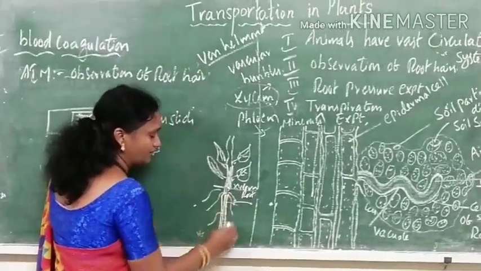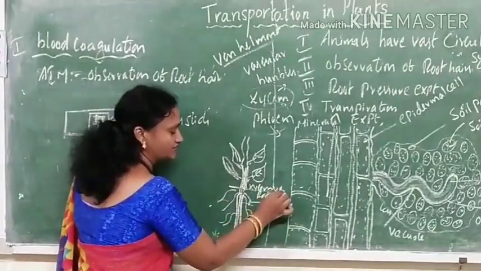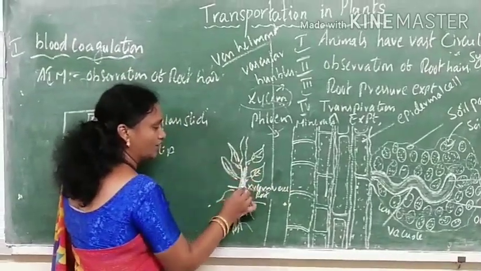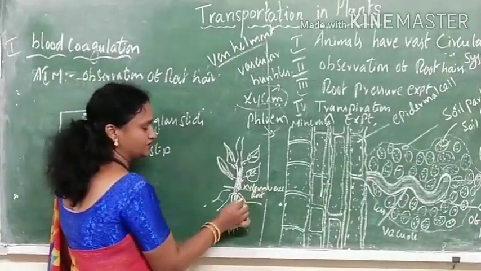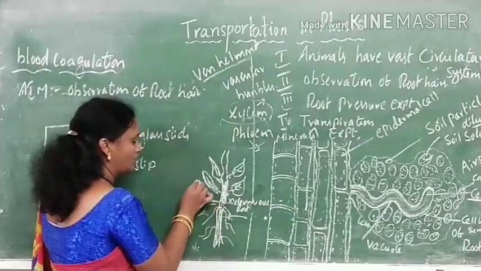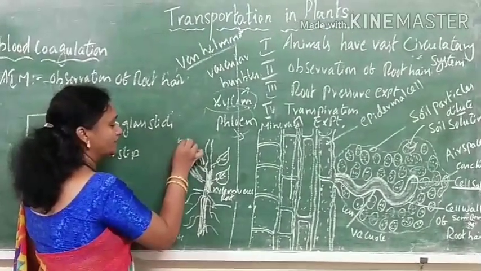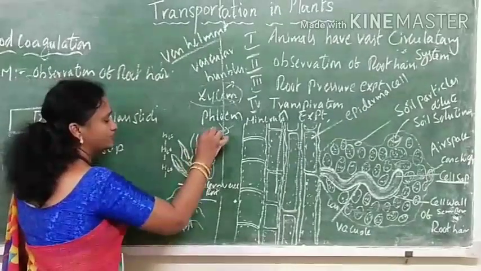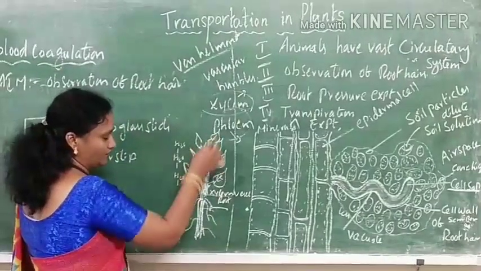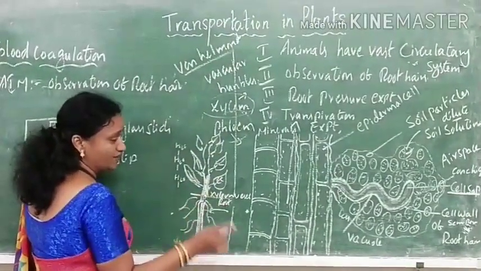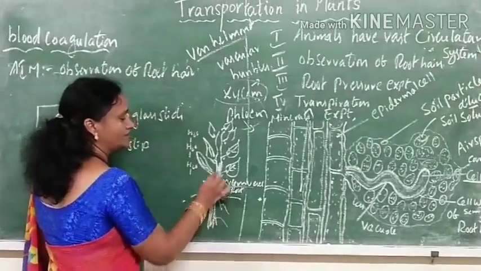As many root hairs are present in the roots, they create a pressure on the walls of the xylem vessels and help to move the water to the upper parts of the plant. Because of the molecular attraction in the xylem vessels, a continuous column of water is formed in the stem, and water is sent to the upper parts of the plant. So the water is sent from the roots first by root pressure, and xylem vessels help in conducting the water to the stem.